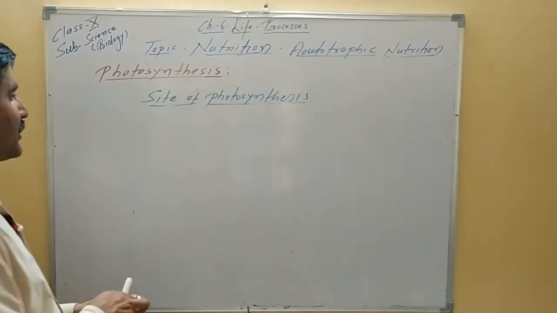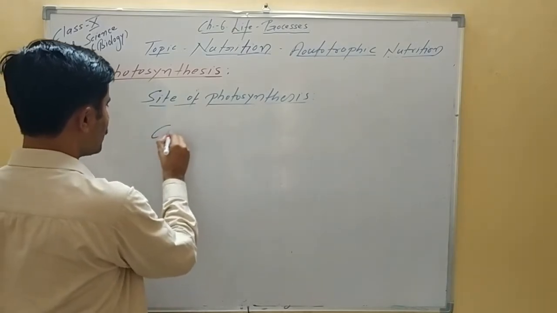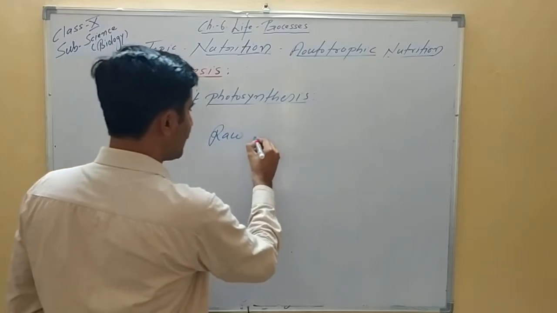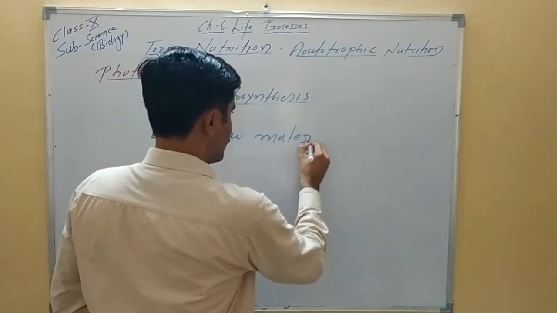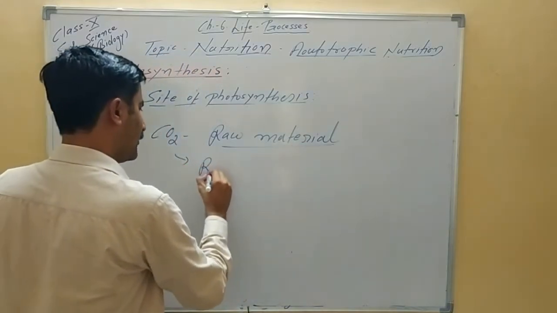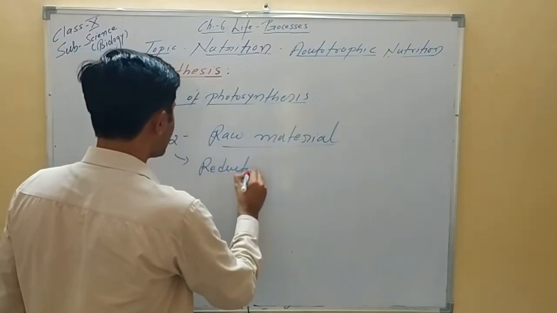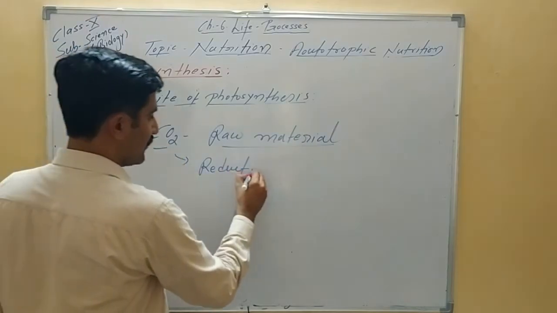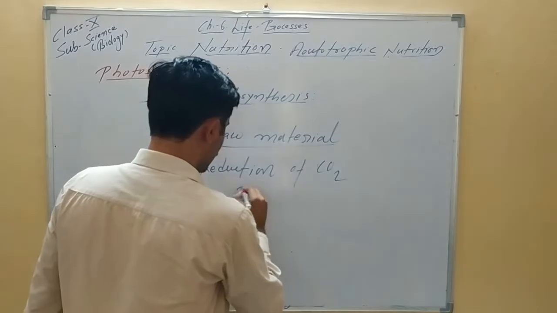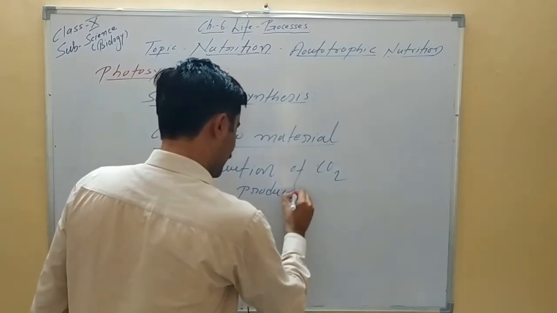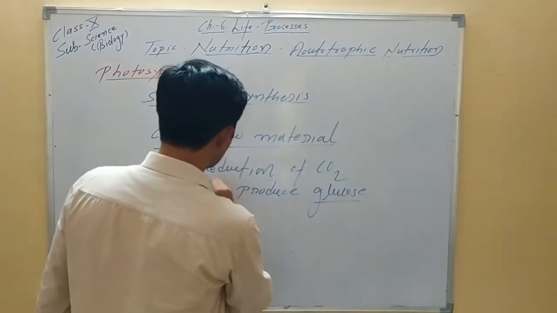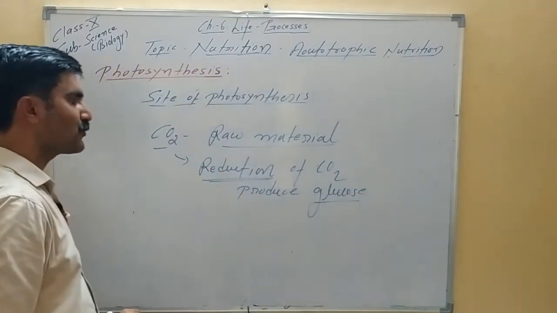So carbon dioxide acts as raw material. This carbon dioxide undergoes reduction. Reduction of CO2 produces glucose. So you can remember, CO2 is reduced to produce glucose.